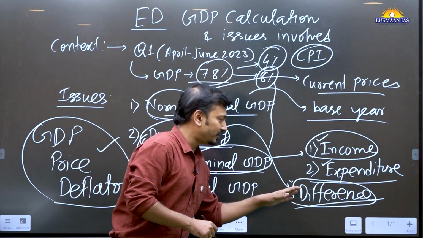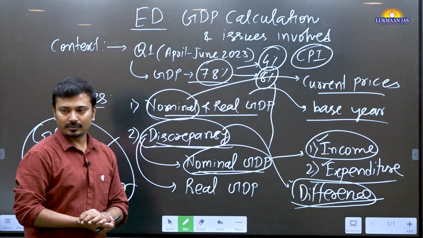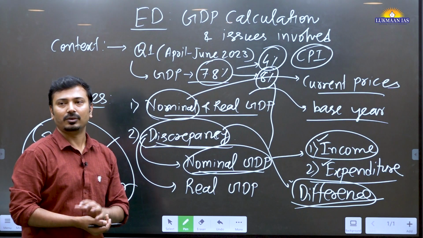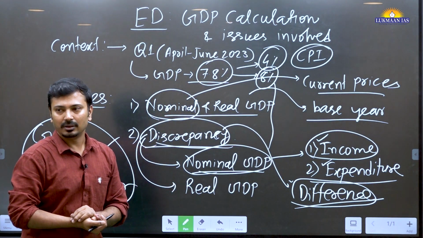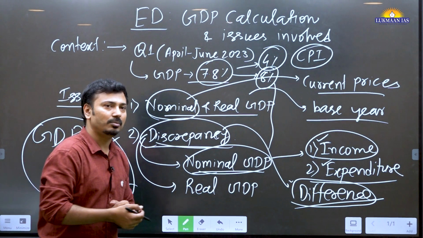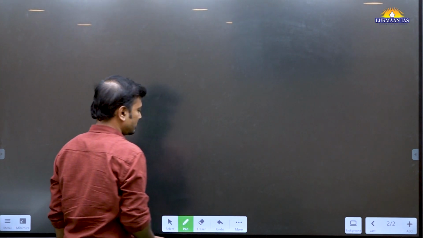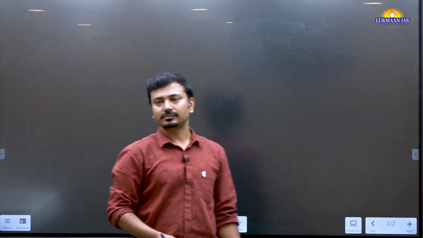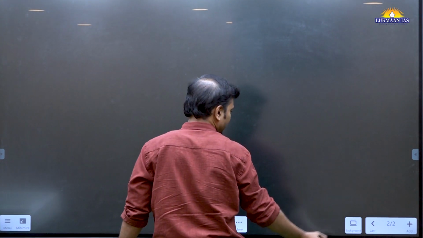And now, after understanding this discrepancy issue, you got the idea of what the present issue is in terms of calculations. So the problem, as I have highlighted, is there any discrepancy in calculating real GDP? Yes, there is. How?